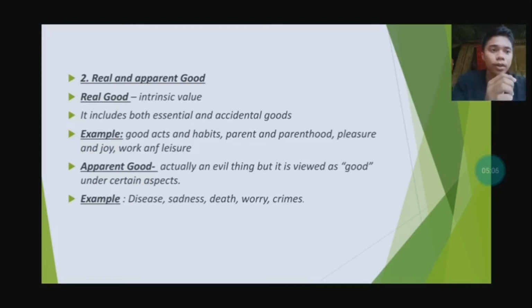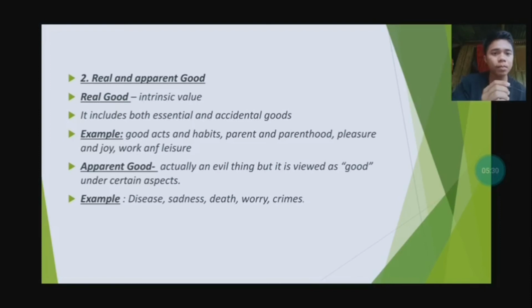Example, worrying. You're worrying about your classmate that he will fail, but you want him to pass, so you let him cheat, but it's still cheating. So that's called an apparent good.